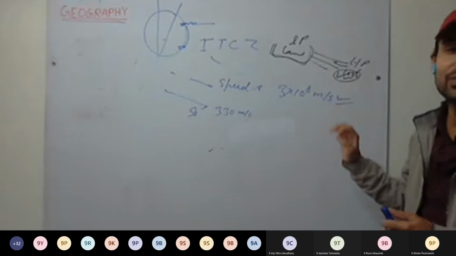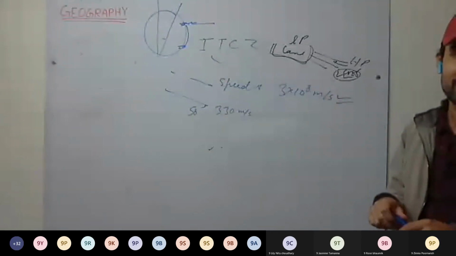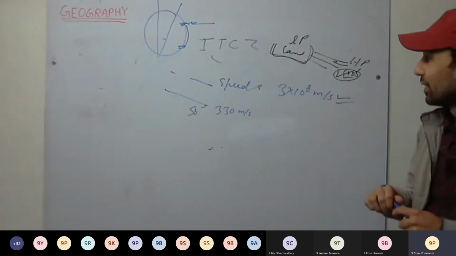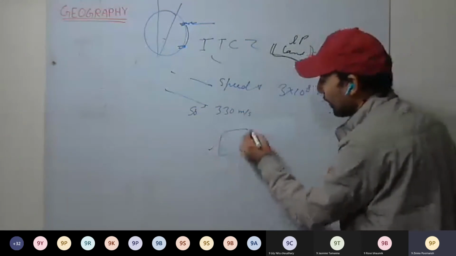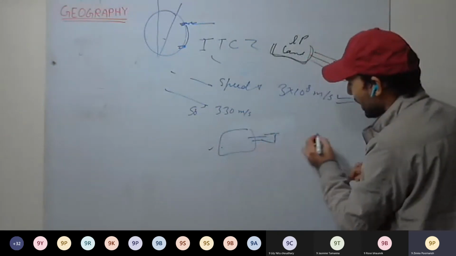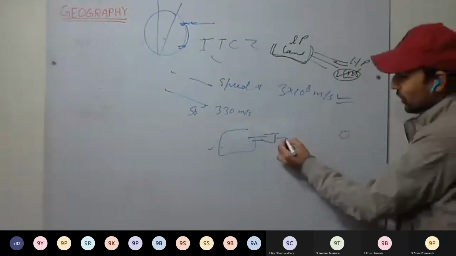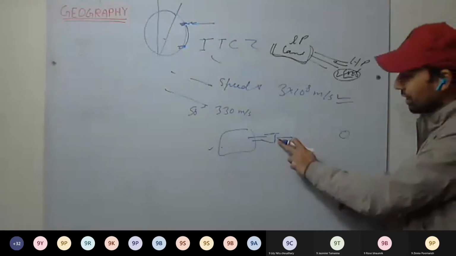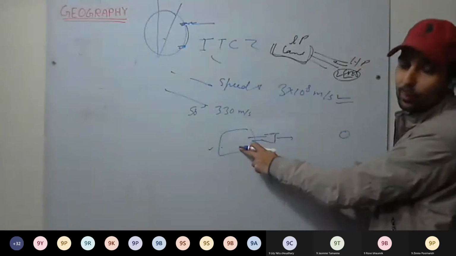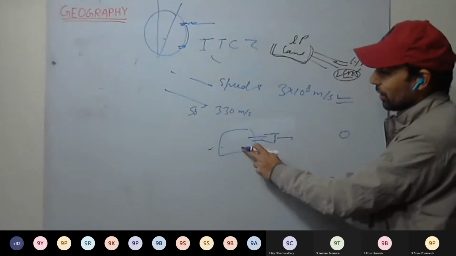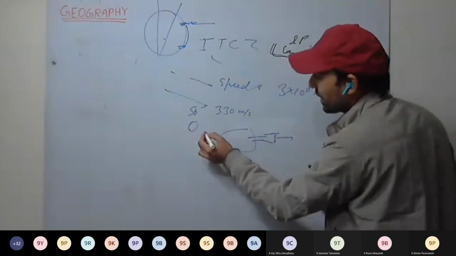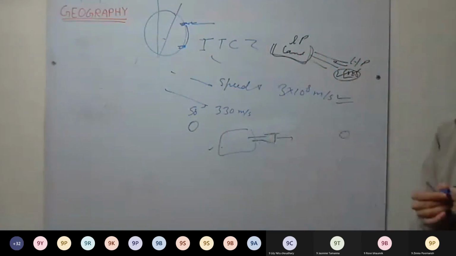It will depend on which direction it flows. If you are in a plane, this is the wing, this is the torch, and here is the observer, then the light speed will be added to the speed of the plane. Light speed plus aeroplane speed. If the observer is here, then it will be subtracted.